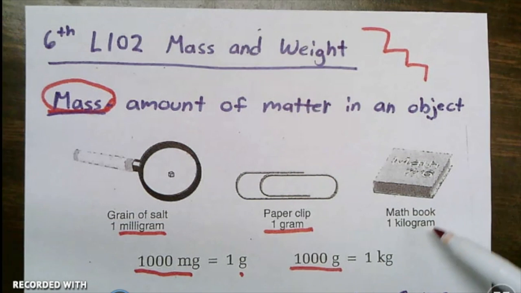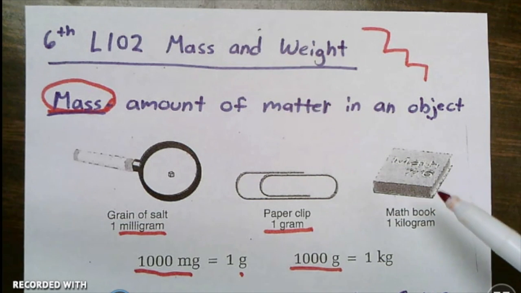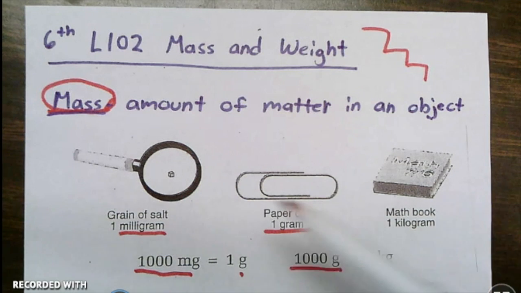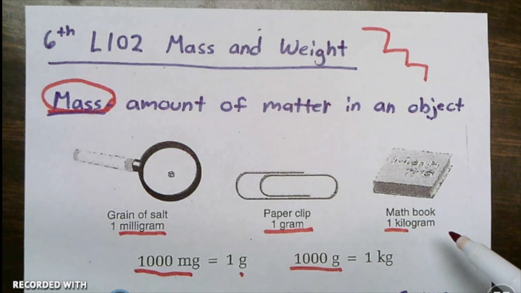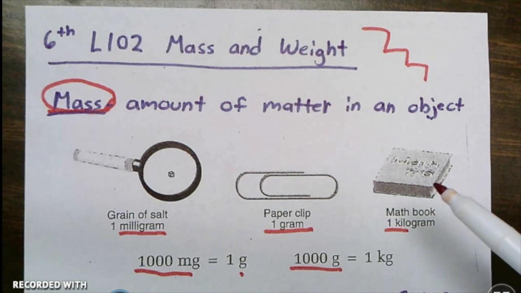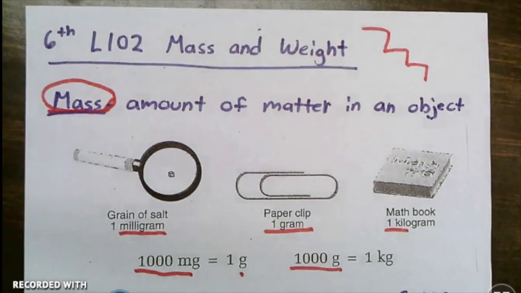And then a math book is about 1 kilogram. So a math book weighs 1,000 times what a paper clip weighs, and a paper clip weighs 1,000 times what a grain of salt weighs. But even though kilo means 1,000 and the kilogram is the biggest form of metric, it's still not super heavy. If I was weighing something like a spaceship or a cruise boat, it would be a lot of kilograms to measure it. So it's important to realize that when we're comparing it to the US system of tons, a ton is a lot bigger than a kilogram, even though those are both the biggest of their systems.